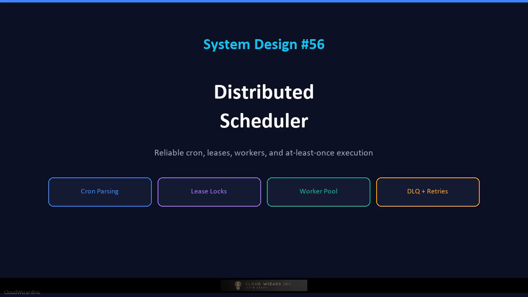Welcome to Cloud Wizard. In this video, we are doing a complete deep dive into the distributed scheduler, the system that triggers background jobs reliably across a fleet of machines, even when nodes crash, networks hiccup, or clocks drift. If you have ever wondered how platforms like AWS EventBridge, Google Cloud Scheduler, Azure Logic Apps, or internal job orchestrators run millions of recurring tasks without double execution or missed runs, this video is for you.